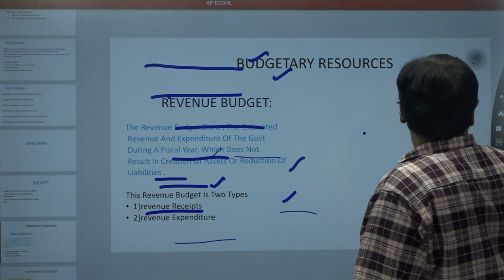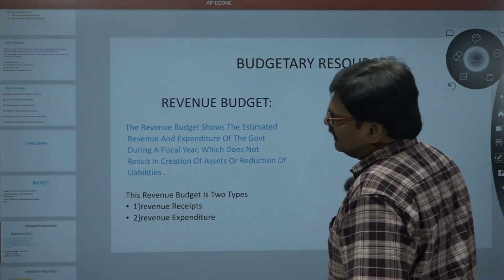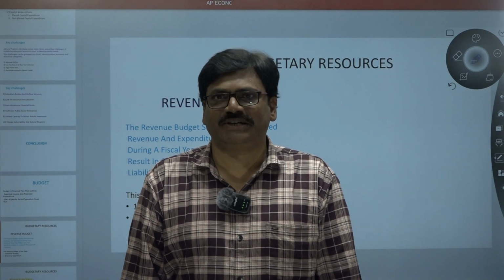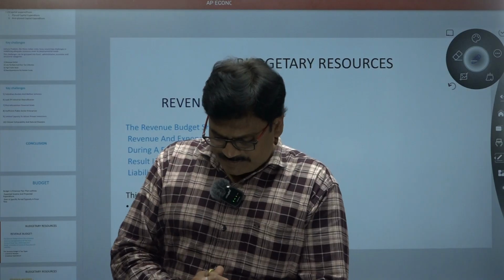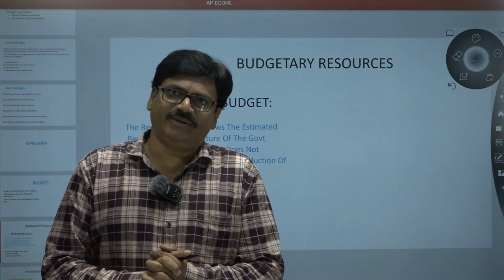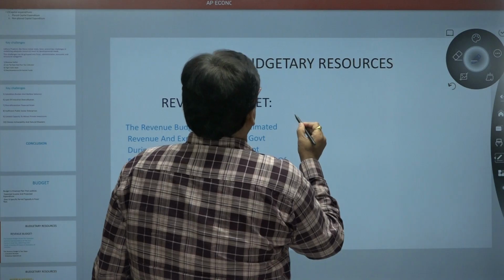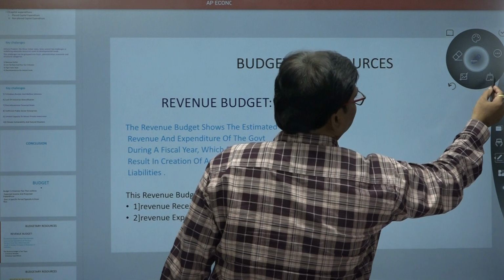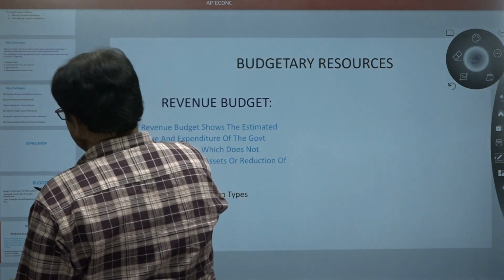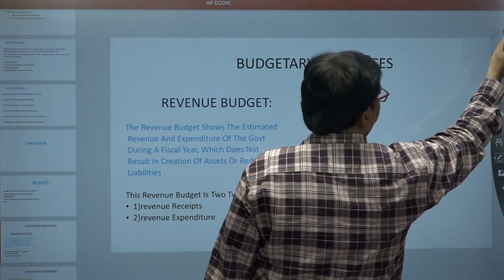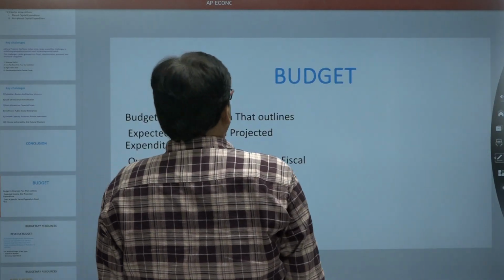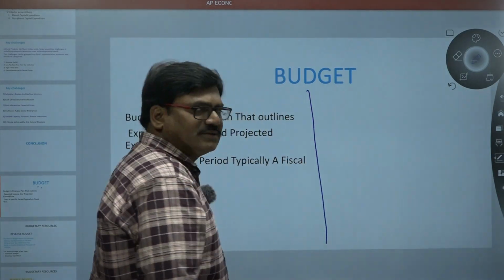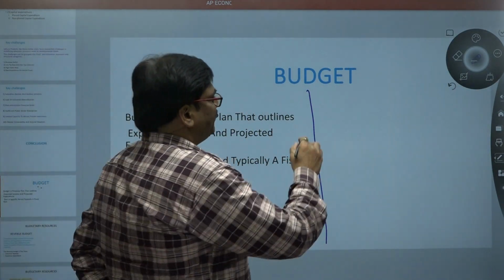Look at the first part of the question: budgetary resources. First of all, define the budget. Generally, what does budget mean?